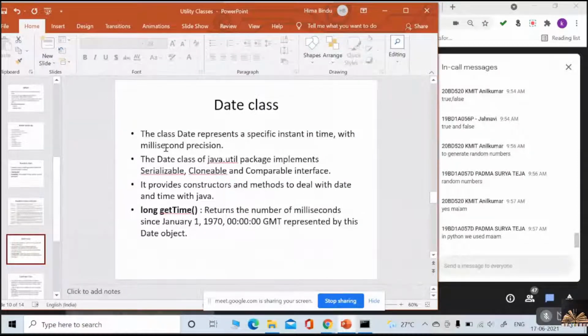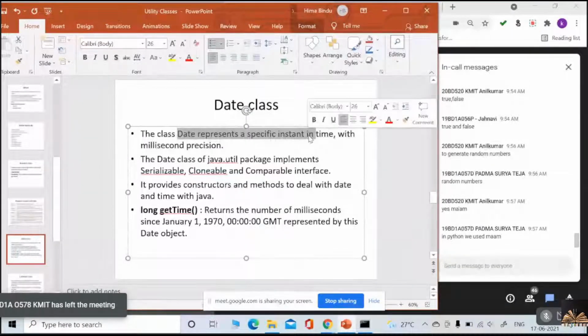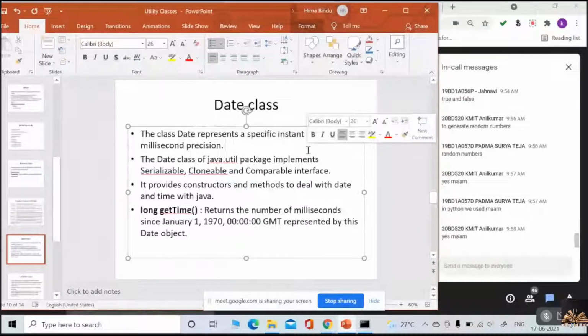Suppose you want to generate the current date, then you can go with the date class. In that you have a get instance method. Get instance method will give you the whole data of the current date, that is how many hours it is having. I'll show you through the program. Okay, is that okay? Fine. Date class represents a specific instant in time with millisecond precision. Okay, so we will see while discussing with the program.